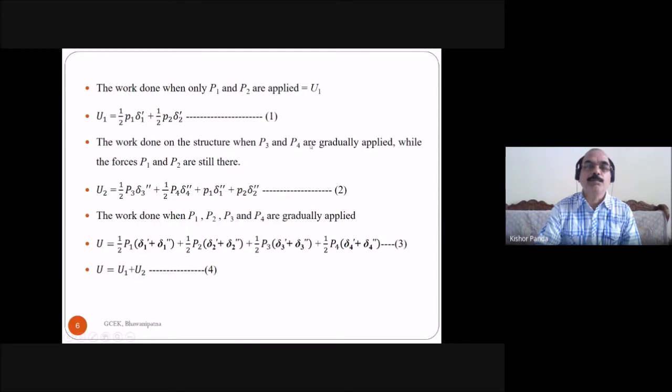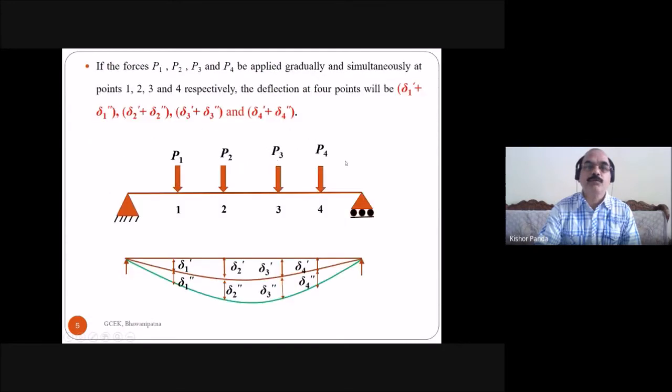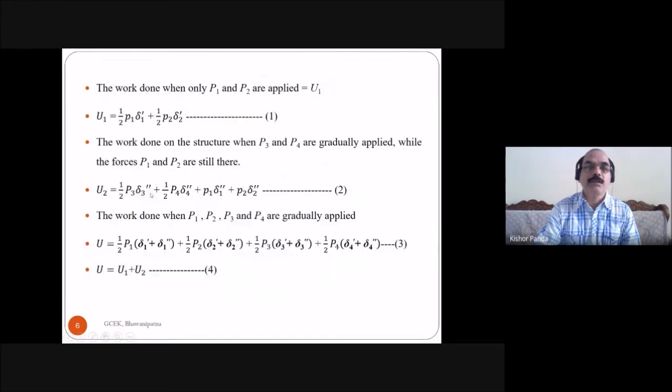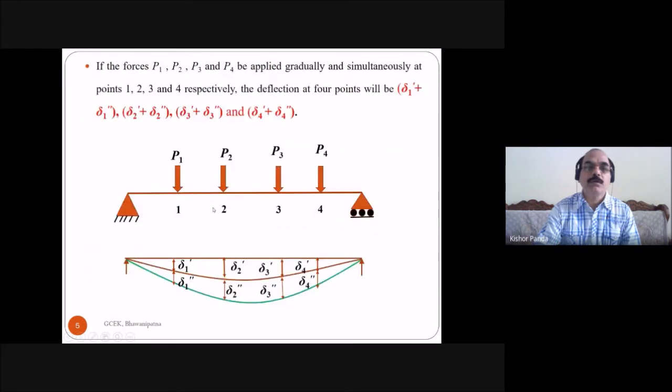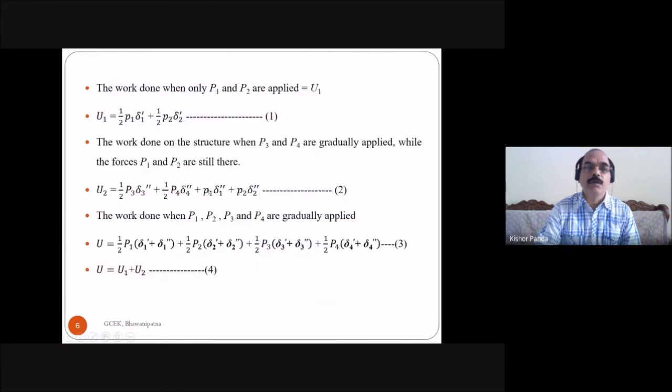When you apply the forces P3 and P4, the work done is half P3 into delta 3 double dash plus half P4 into delta 4 double dash, plus, since this load is already present, P1 delta 1 double dash plus P2 delta 2 double dash.